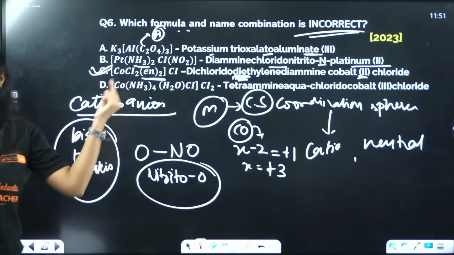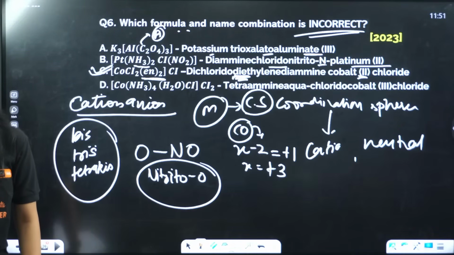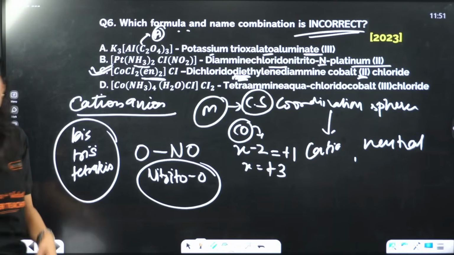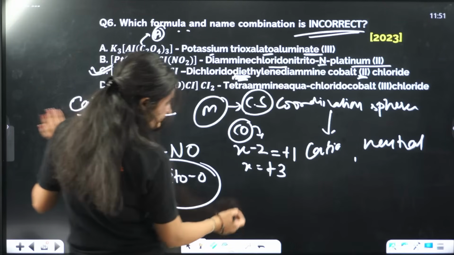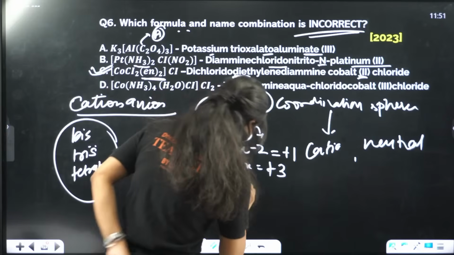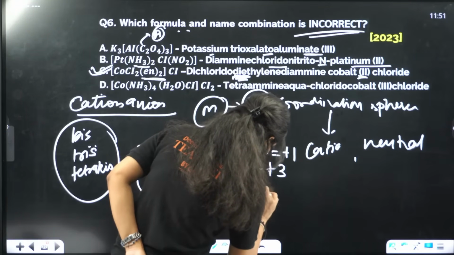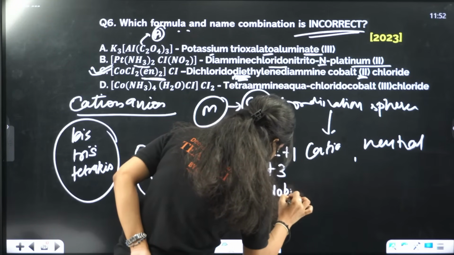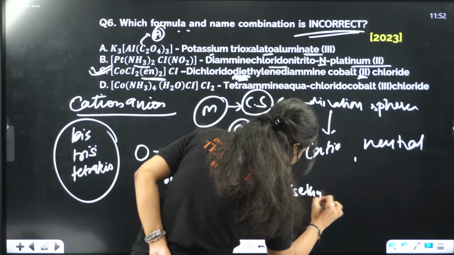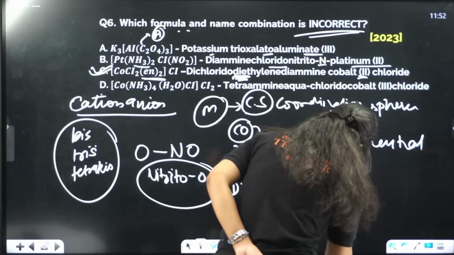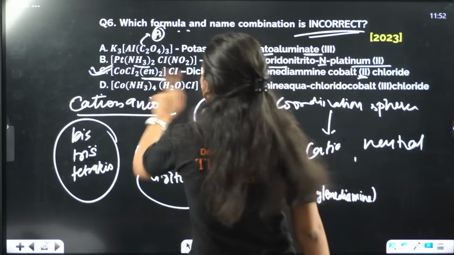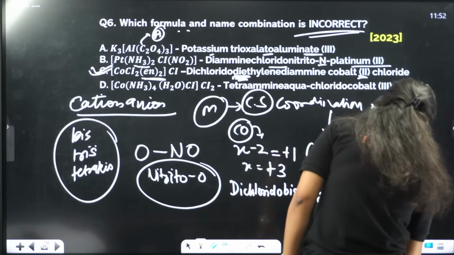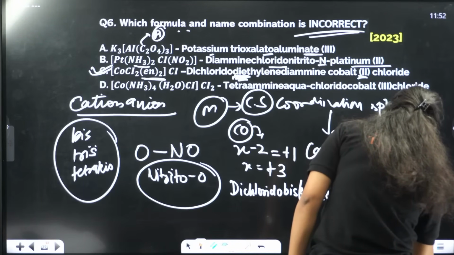What should be the correct name of this? Tell me the correct name of this. Yes, C is the incorrect one, but what is the correct name of this? Okay, I'll write here only. The correct name will be dichlorido bis ethylene diamine cobalt 3.